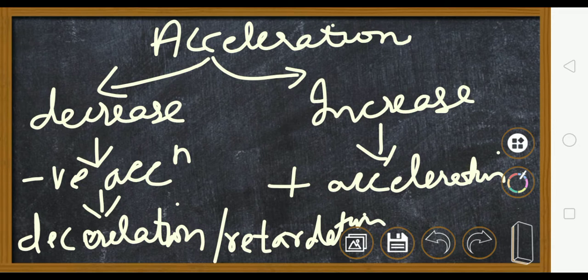So acceleration is of 2 types. Either it is a decrease in velocity or an increase in velocity. So velocity will either increase or velocity will decrease. So if it increases, we say that it is positive acceleration. If it decreases, we say that it is negative acceleration. Negative acceleration is also known as deceleration, or it is known as retardation. Clear? Okay. Fine.